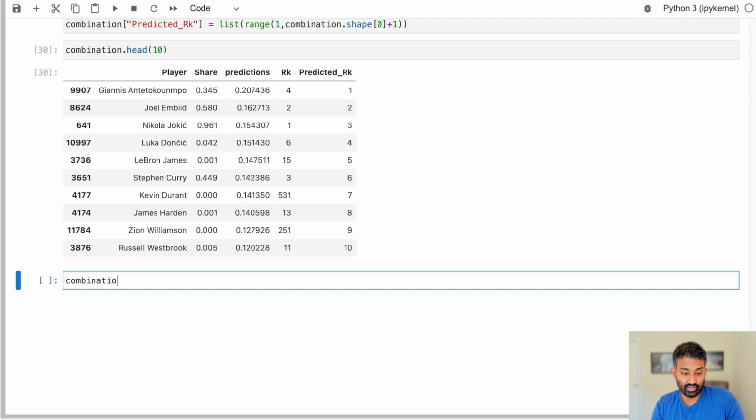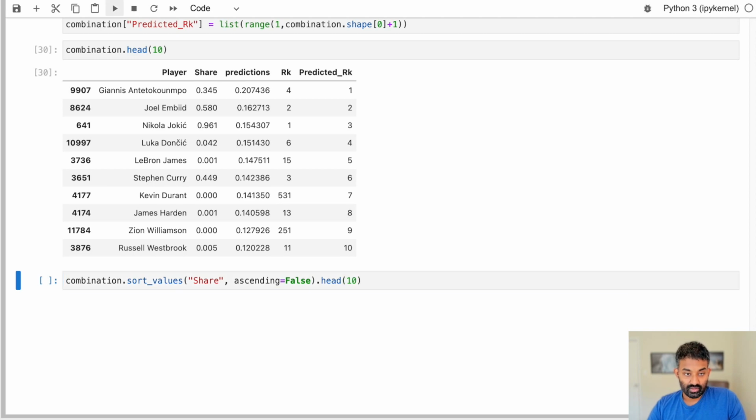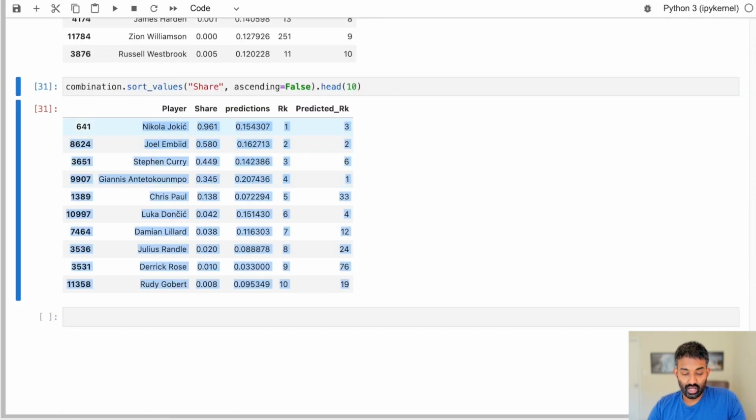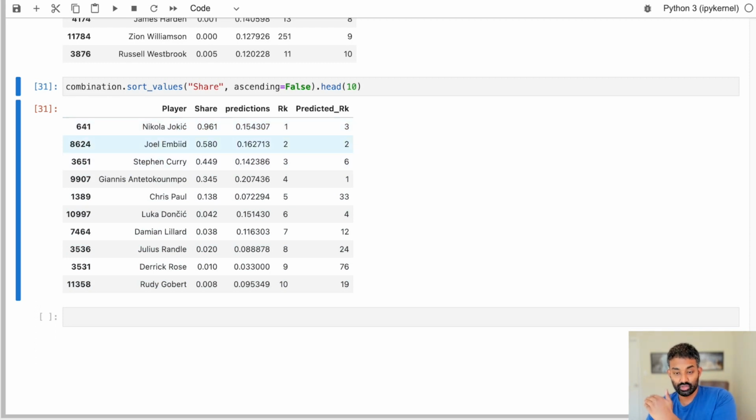Let me actually sort this a different way so we can see it more easily. Okay, so what we're trying to figure out is, of the top 5 ranked players in the MVP voting, how far down do you have to go in our predictions to find them? So for Nikola Jokic, you just have to go down 3 predictions. For Joel Embiid, you have to go down 2. For Steph Curry, you have to go down 6, and so on.